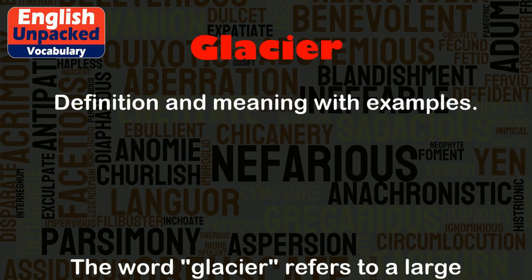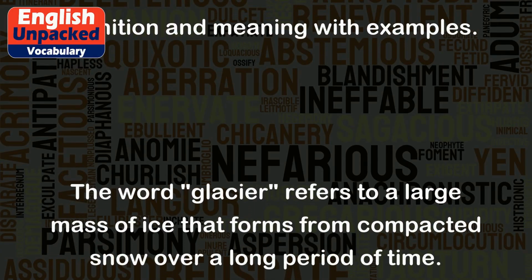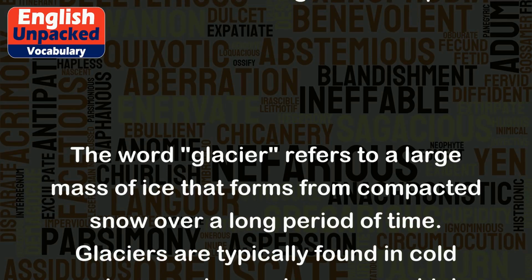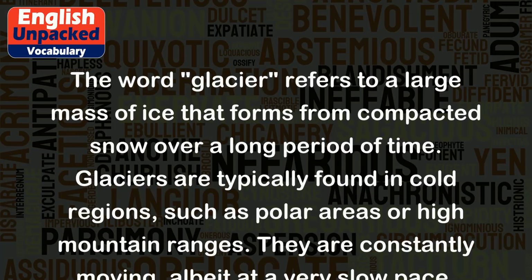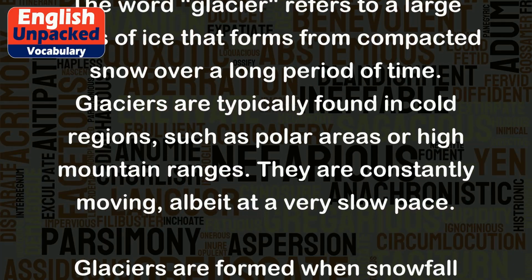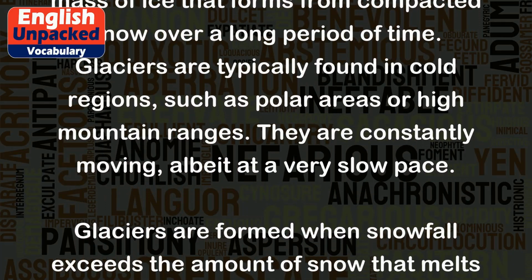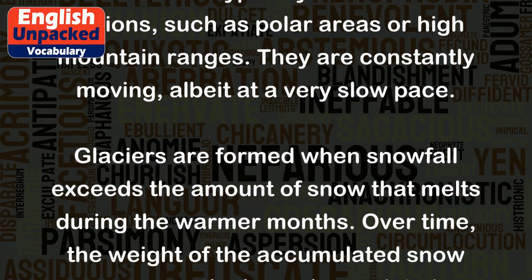Glacier. The word glacier refers to a large mass of ice that forms from compacted snow over a long period of time. Glaciers are typically found in cold regions, such as polar areas or high mountain ranges. They are constantly moving, albeit at a very slow pace.